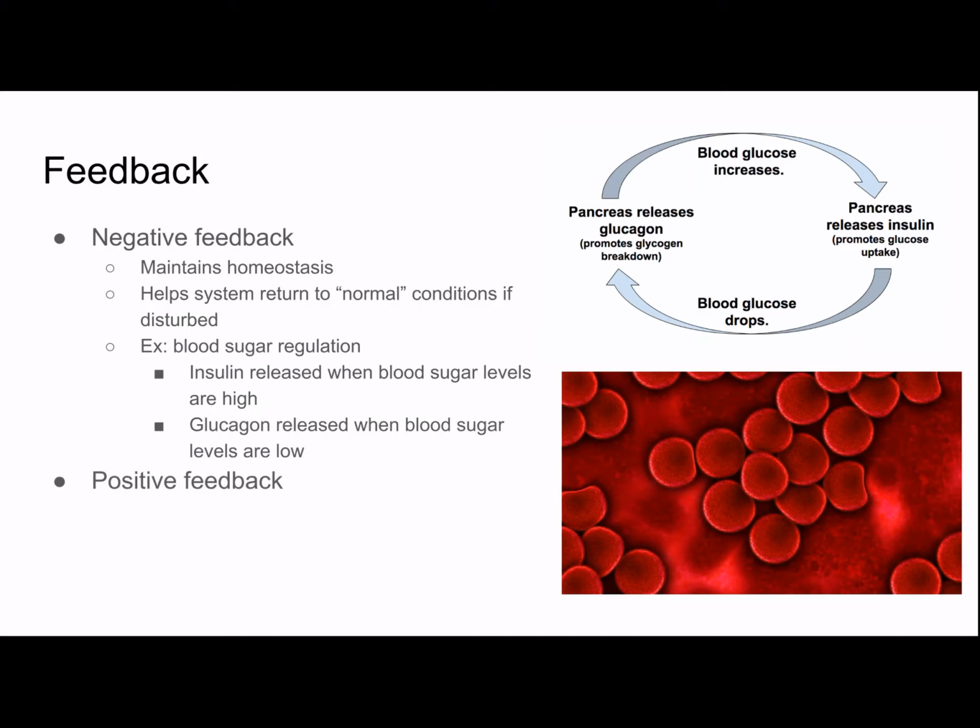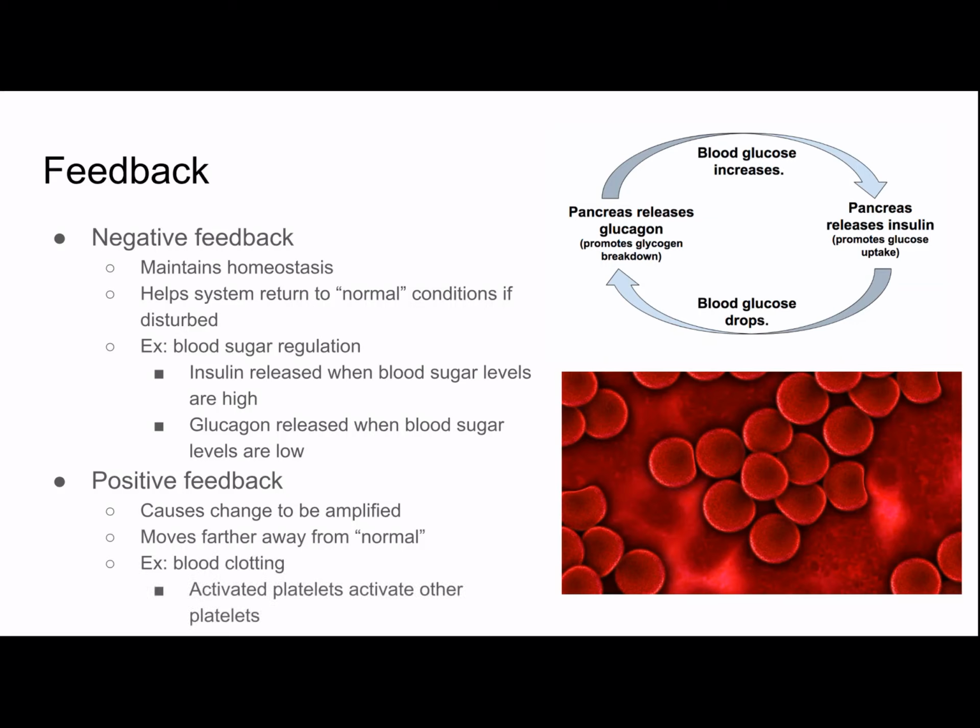There's positive feedback, which causes a change to be amplified. So as you can tell, positive feedback is the opposite. And the system would move further away from normal. For example, blood clotting, where activated platelets activate other platelets. And again, all of feedback is controlled by signal molecules, so they all do tie in together nicely.